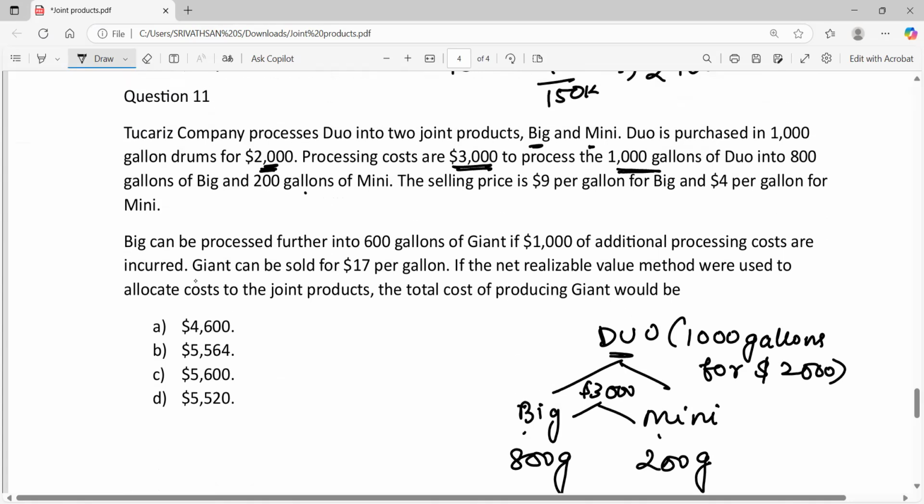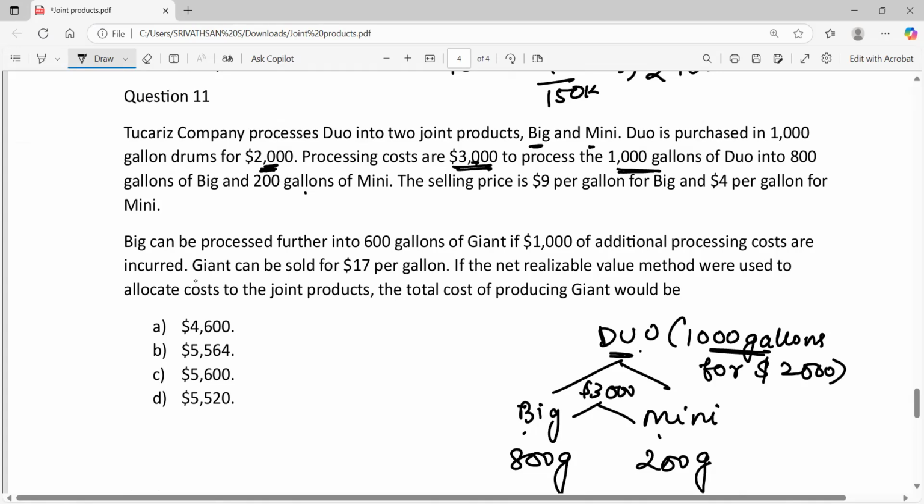Now here we have this 2,000 rupees, right? This 2,000 rupees is also the joint cost. This 3,000 rupees is not the only joint cost, but this 2,000 is also the joint cost. Why? Because this 2,000 rupees is nothing but the cost of purchasing DO, the cost of purchasing 1,000 gallons of DO.